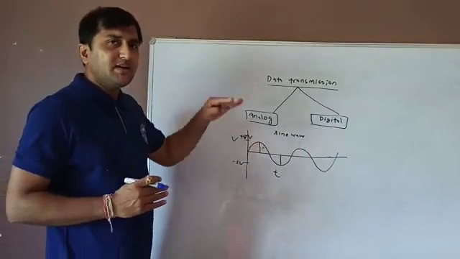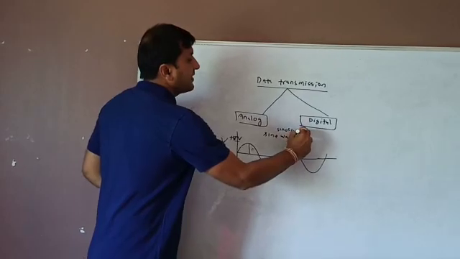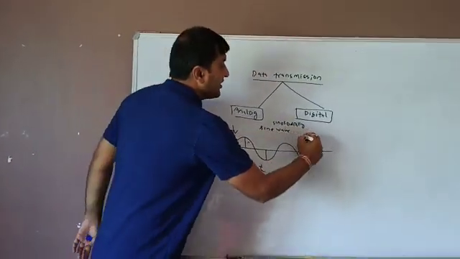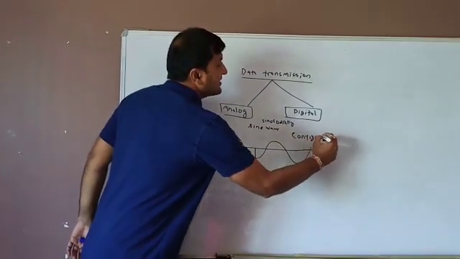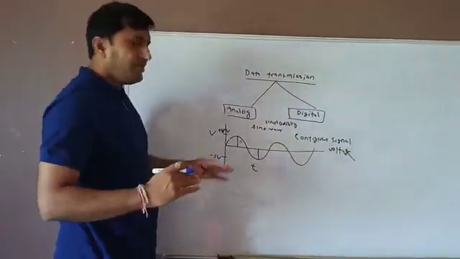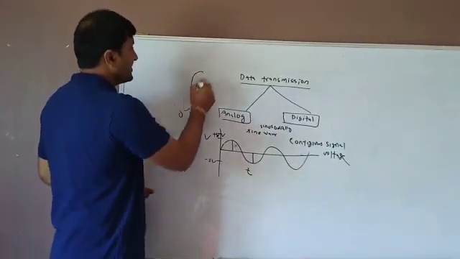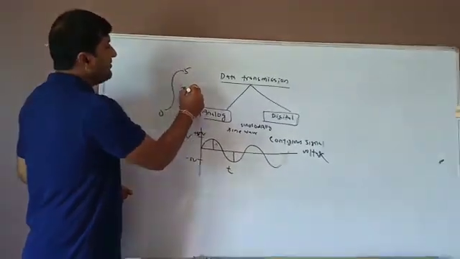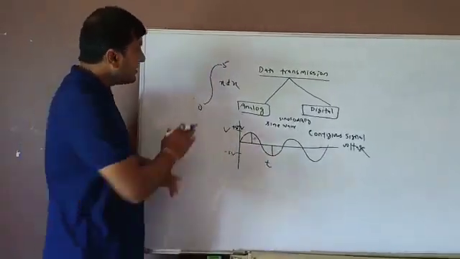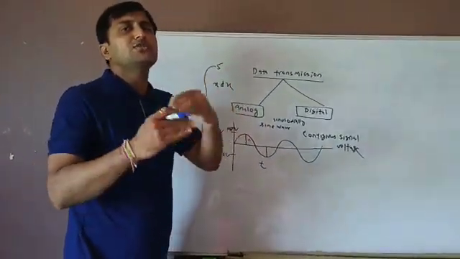So when the signal voltage varies sinusoidally, it is called analog transmission. Analog transmission has continuous signal voltage. Continuous signal voltage means here the signal has a certain range, just like in integration, 0 to 5. That means the value varies from 0 to 5, or from minus 5 to plus 5. So the signal voltage is in a continuous format.